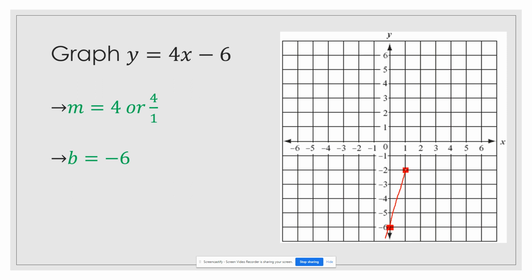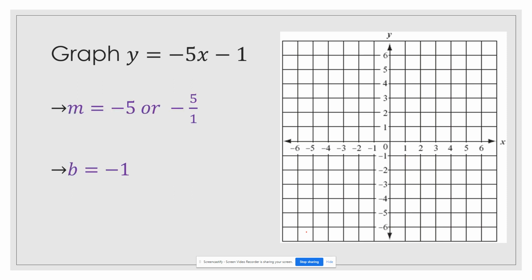Again, doing the best I can on the computer with a straight line. That one looks pretty good. Arrows on the end. Next, one more final one with the slope-intercept form. y equals -5x minus 1.